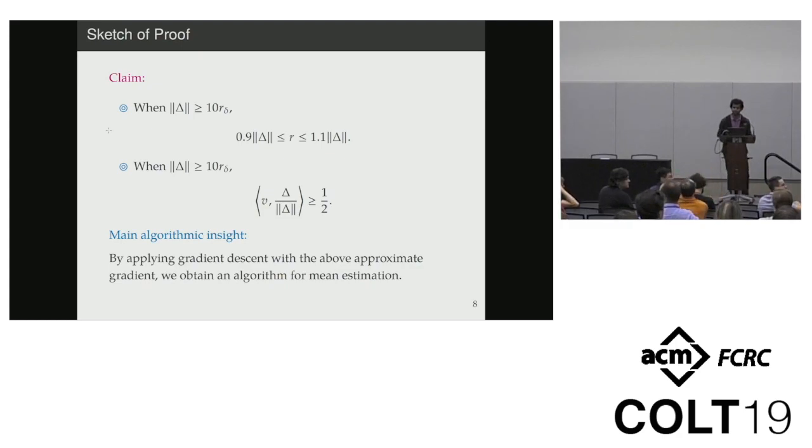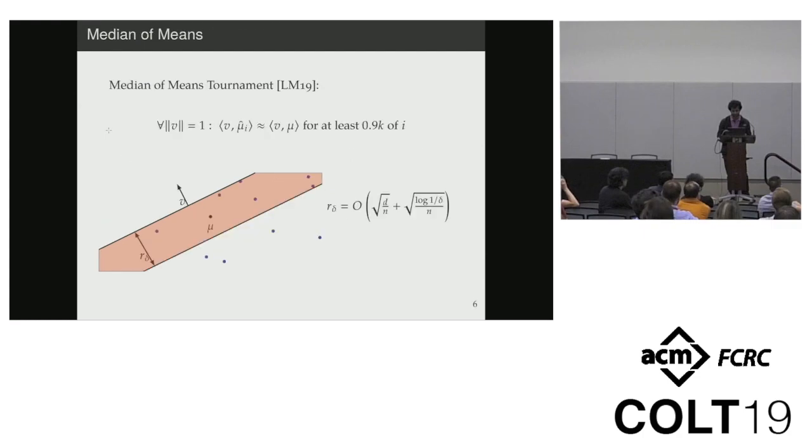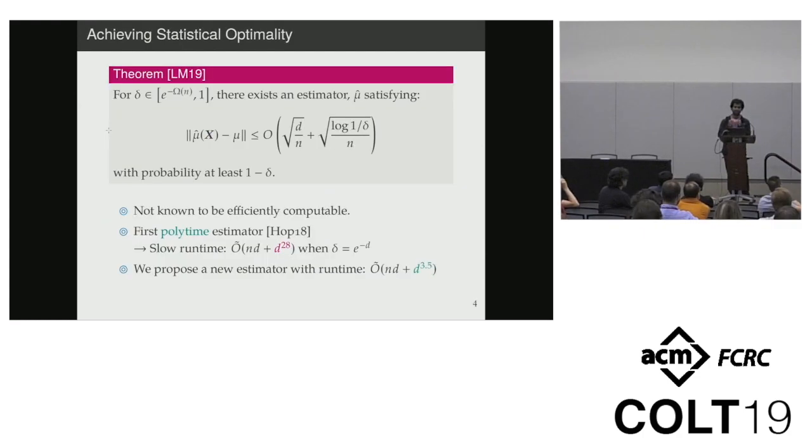Problem becomes much easier if you allow it to be a dependence on the log of one over delta instead of just the additive. Oh yeah, so I think here the interesting part is that you are able to get tight upper and lower bounds for a fairly fundamental problem. But if you would just want to get multiplicative dependence on log 1 over delta, there are lots of ways of doing that.